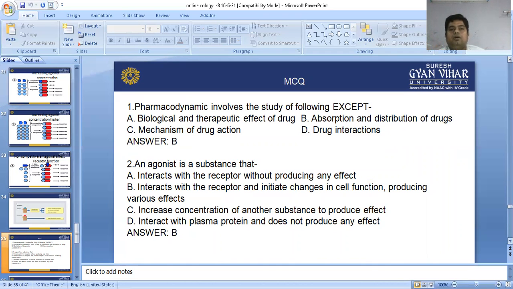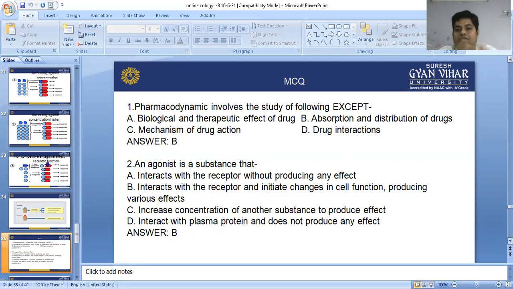But the Stephenson and Ariens equation says that the therapeutic effect depends upon the drug concentration, meaning concentration is directly proportional to the therapeutic response. It means that in this case the receptor must be 100% occupied, but that is not essential. But this theory is also unable to explain it. Now the next theory.